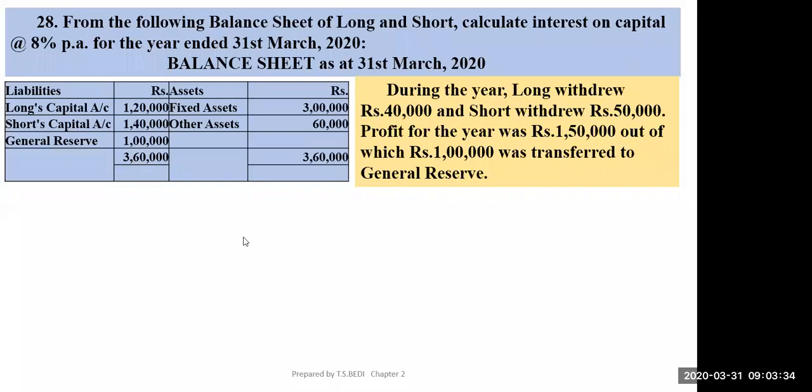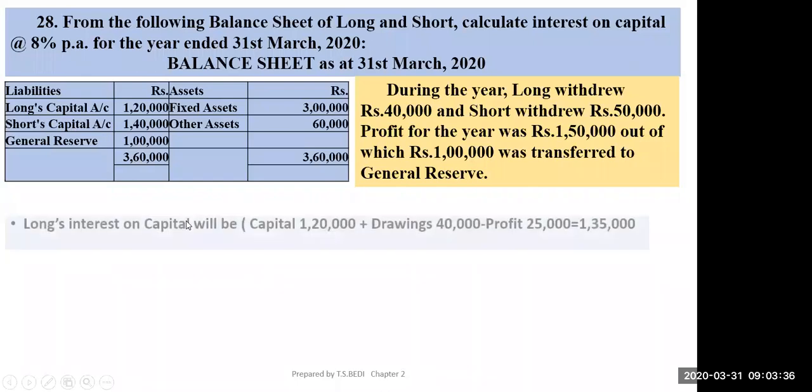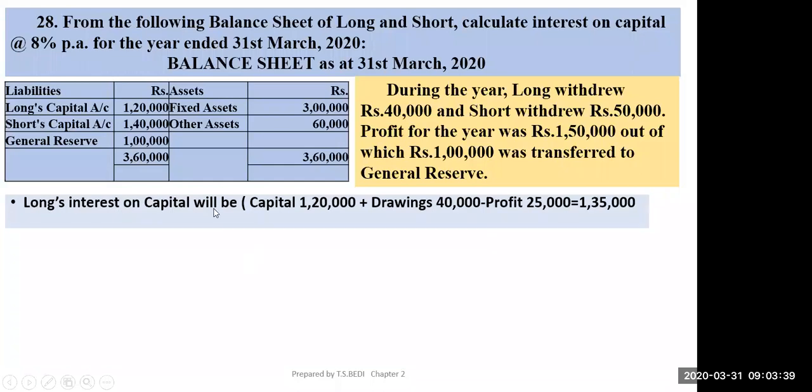Yes, sir. Now, how to do it? Long's interest on capital will be: capital was 1,20,000 and he has made drawings. He drew 40,000. The drawings will be added in order to find out the opening capital. And this profit was credited to them, so it will be subtracted. Is it clear? This Long's capital 1,20,000 is the closing capital and interest is always given on the opening capital. So first you have to find the opening capital: capital at the end plus drawings minus profit already credited. So you get 1,35,000 for Long.